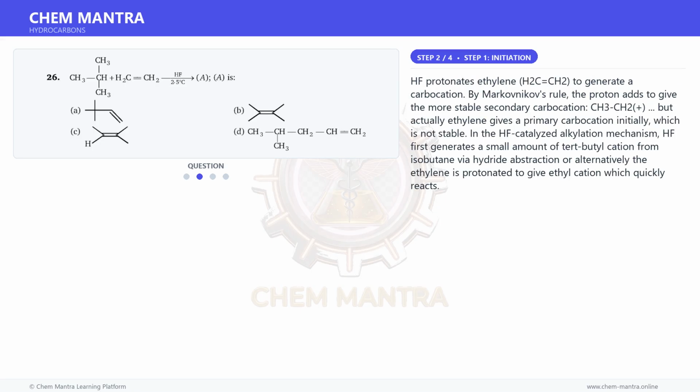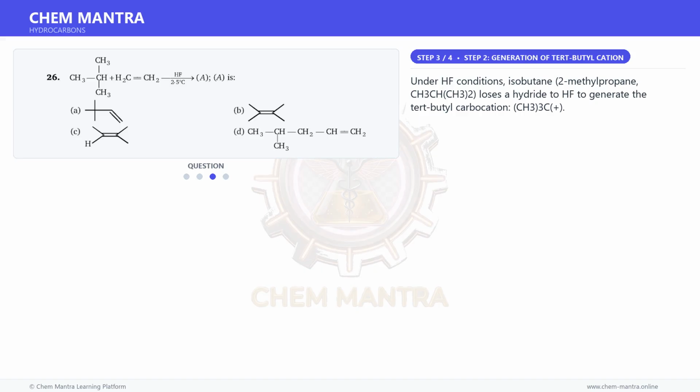Moving on to the next step. HF protonates ethylene, H2C=CH2, to generate a carbocation. By Markovnikov's rule, the proton adds to give the more stable secondary carbocation, CH3CH2+. But actually ethylene gives a primary carbocation initially, which is not stable. In the HF-catalyzed alkylation mechanism, HF first generates a small amount of tert-butyl cation from isobutane via hydride abstraction, or alternatively the ethylene is protonated to give ethyl cation which quickly reacts.